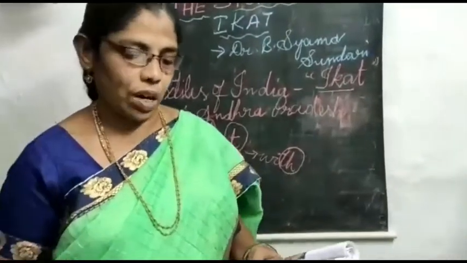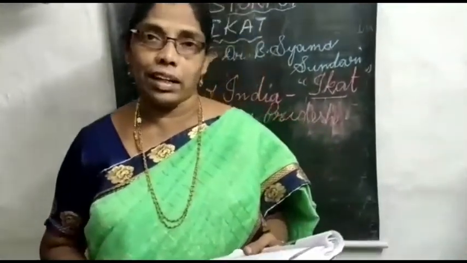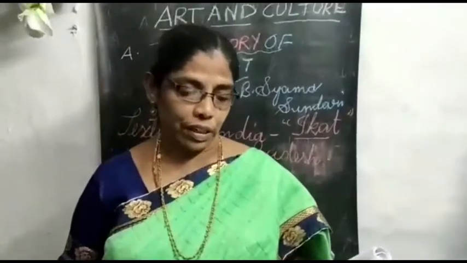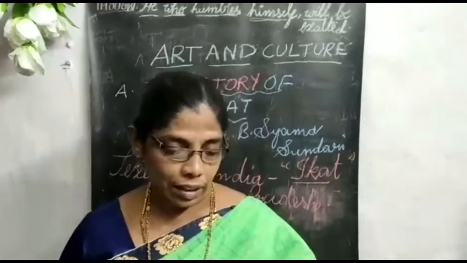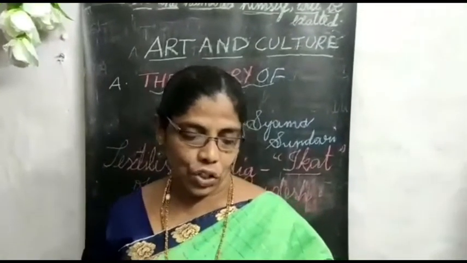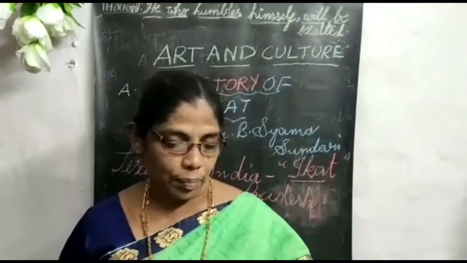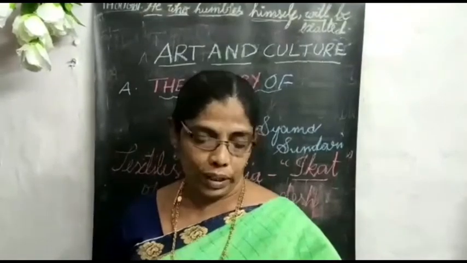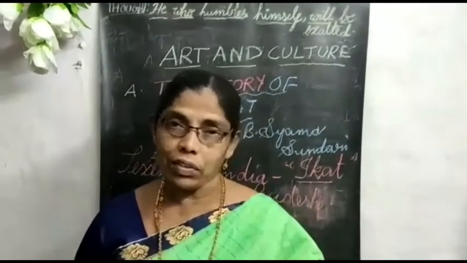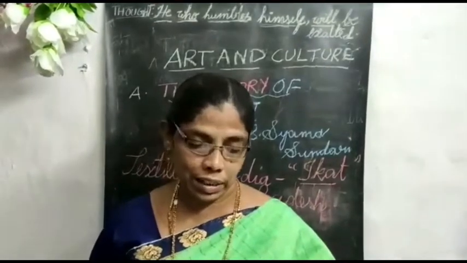The teacher explained the pronunciation of the word very clearly and very perfectly to the students. I as E in it, Ka as in Kamala, and T as TH in with. The word, pronounced ikat, is an Indonesian term.